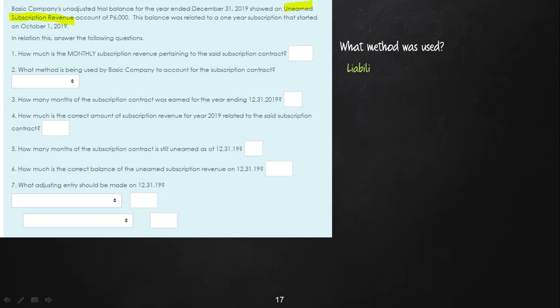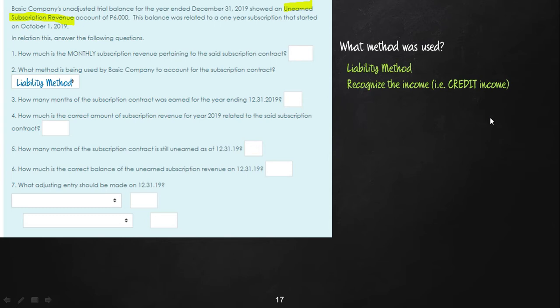The business actually used the liability method. No? Kaya according to the problem, ang unadjusted trial balance naman siya unearned subscription revenue. Meaning to say, during the time that they accepted this advance payment, it was all recorded to unearned subscription revenue. Okay? And dun sa ganito atong rule class, if liability method, what will we recognize in the adjusting entry? If it's a liability method, in the adjusting entry, we are going to recognize the income. Okay, so kay i-recognize man na to ang income, that means i-credit na to ang income.